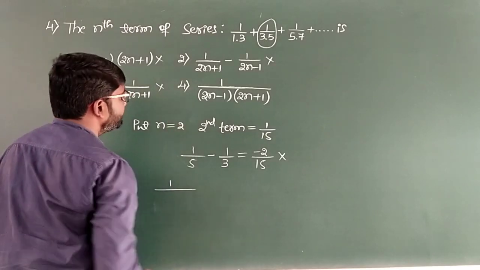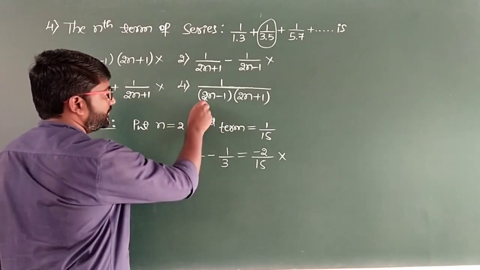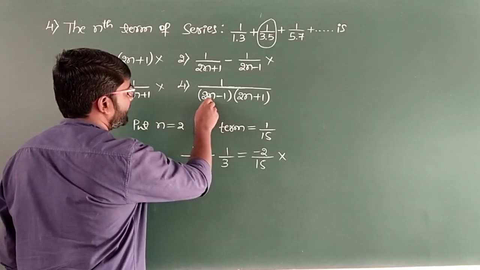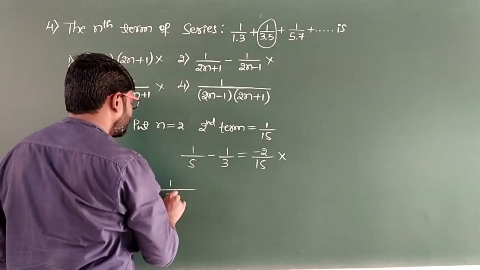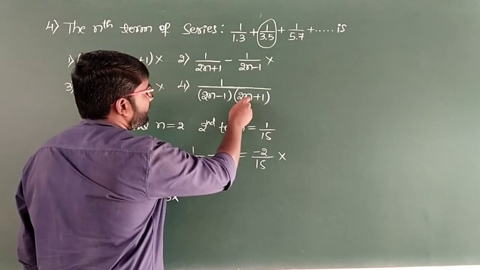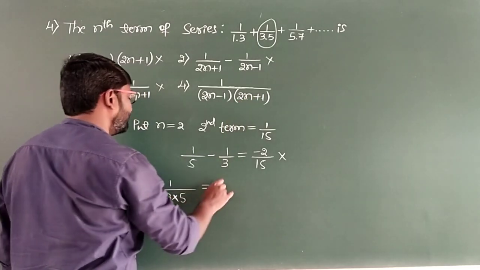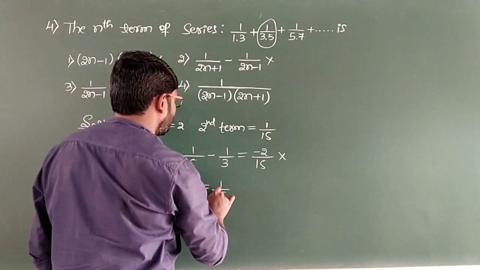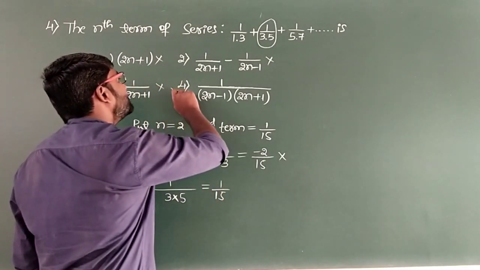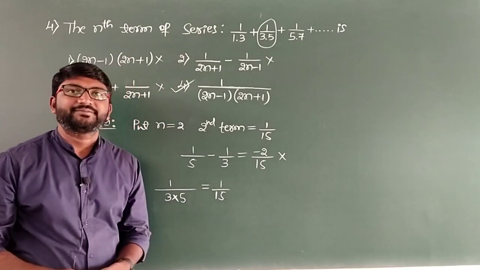1 divided by, replace n by 2. 2 into 2 it is 4, 4 minus 1 it will be 3. Then 2 into 2 is 4, 4 plus 1 it will be 5. So 1 by 3 into 5 we get 1 by 15. Therefore option 4 is giving us the correct answer.